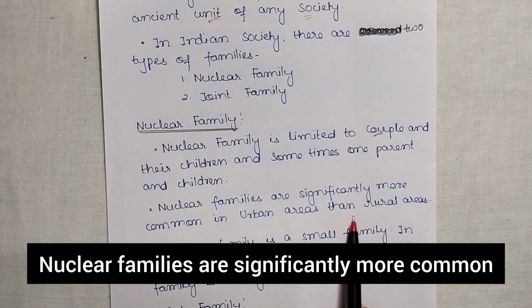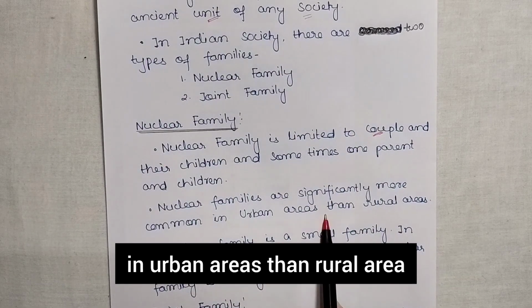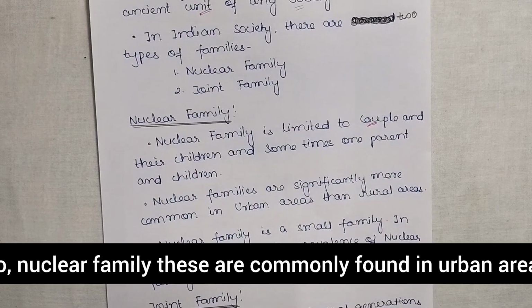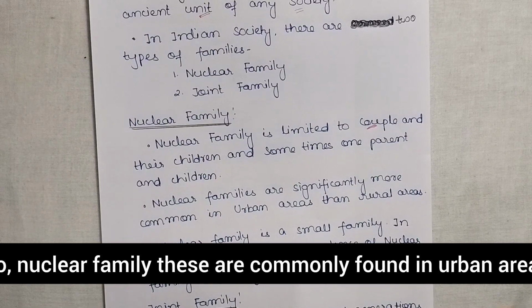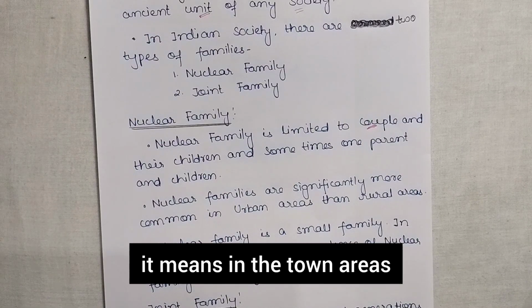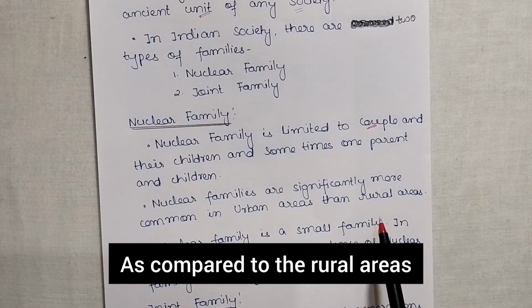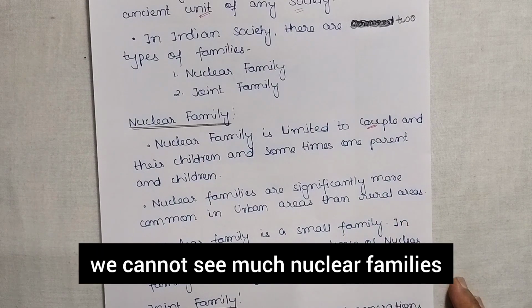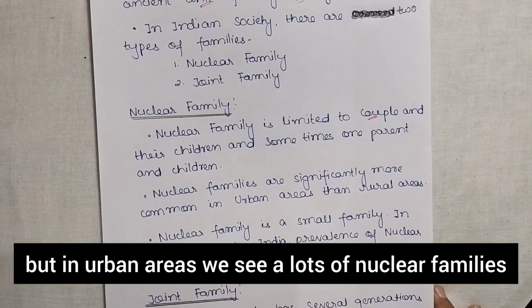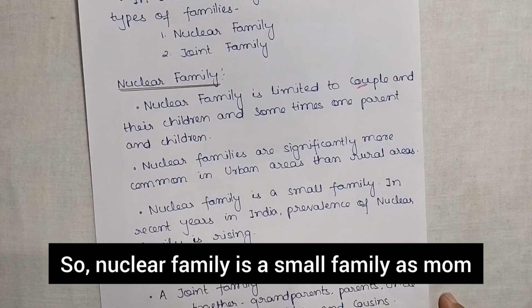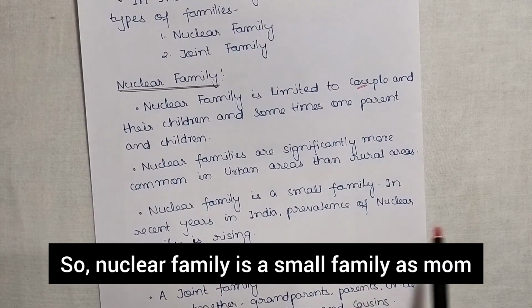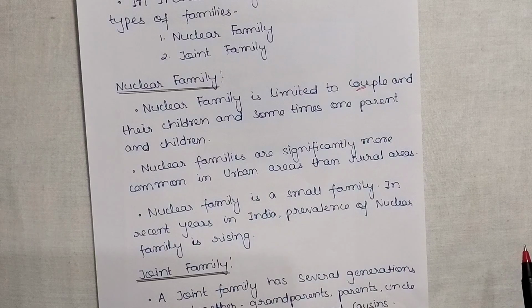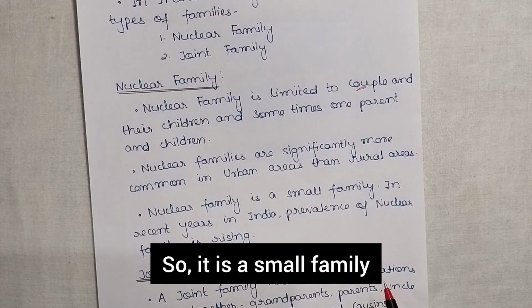Nuclear families are significantly more common in urban areas than rural areas. So nuclear family, these are commonly found in urban areas. It means in the town areas. Okay. As compared to the rural areas, we can't see much nuclear families. But in urban areas, we see a lot of nuclear families. So nuclear family is a small family, as mom and dad and child are there. One child or two children are there. So it is a small family.